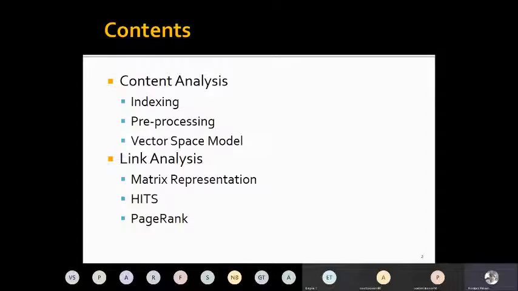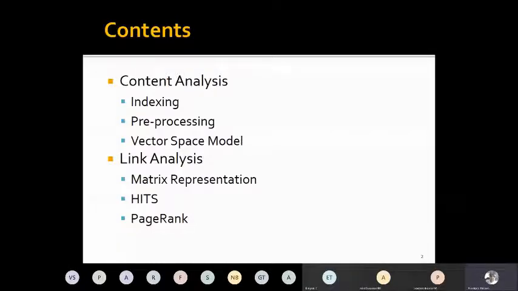That means presently the World Wide Web is the biggest example of hyperlinked documents. But then we can also set up a small subset of documents like CiteSeer or any set of hyperlinked documents. And we will talk about the matrix representation of hyperlinked documents.